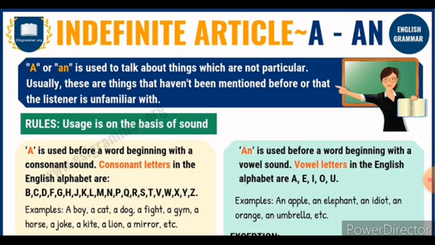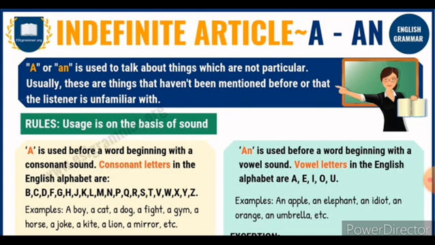Now listen, children, where we have to use the article an. Here we use an before a singular noun beginning with a vowel sound, whereas for the usage of article a, you should concentrate on consonant sound.